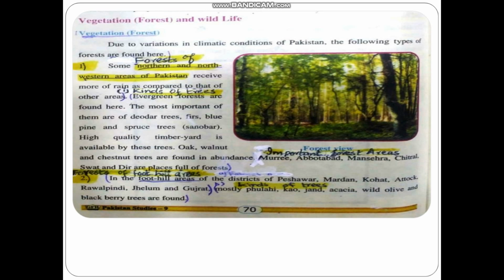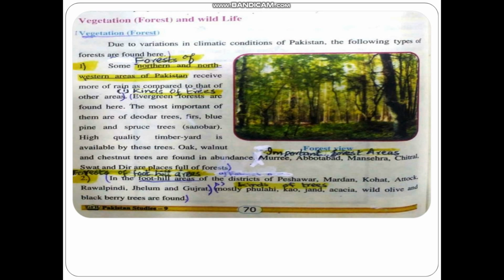Now write the heading here: kind of trees. Evergreen forests are found here. The most important of them are deodar, fir, blue pine, spruce and snowbird. These are a few names of the very popular trees here.